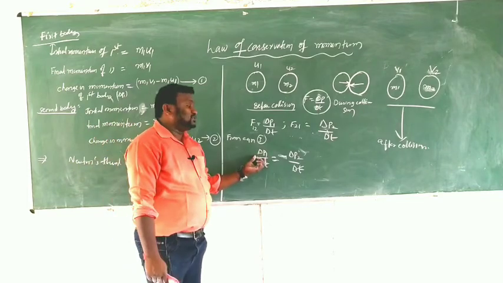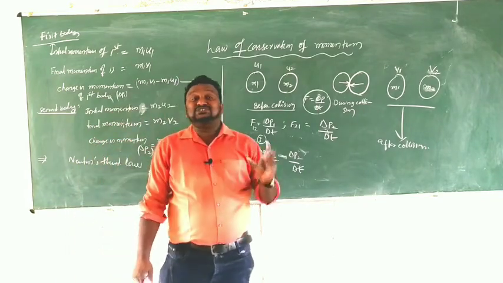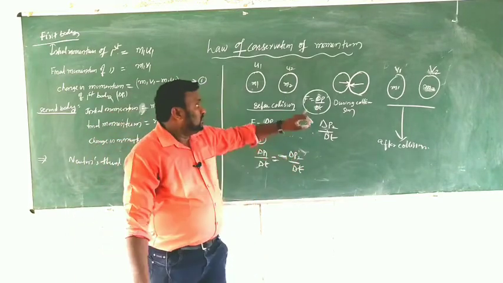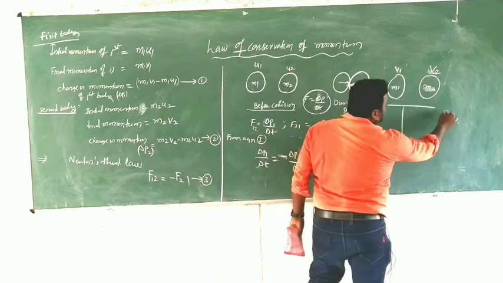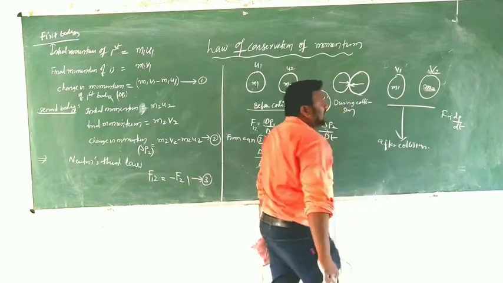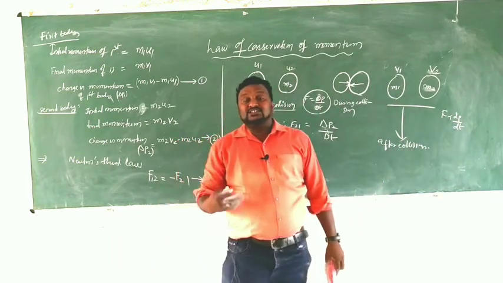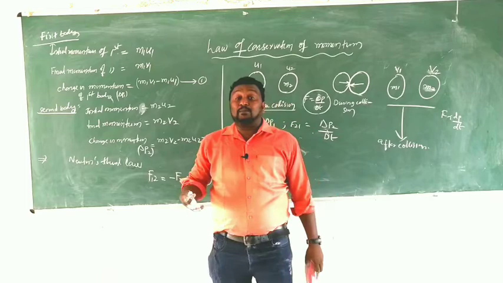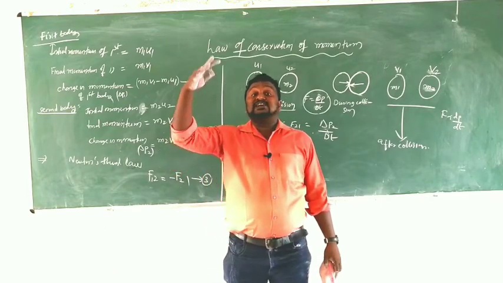Here, delta P1 means what? Delta P1 means change in momentum. Already I explained to you, F is proportional to dP by dt. The external force acting on the body is directly proportional to the rate of change of momentum.